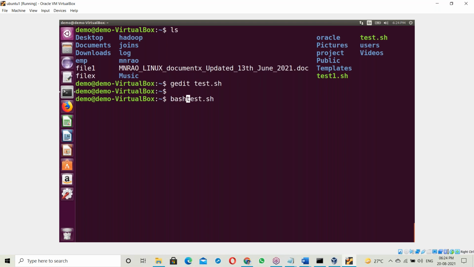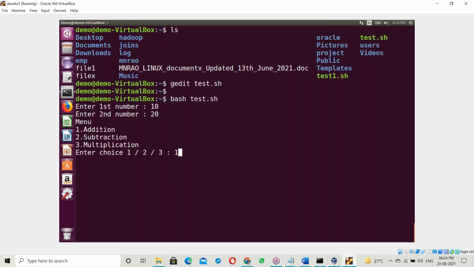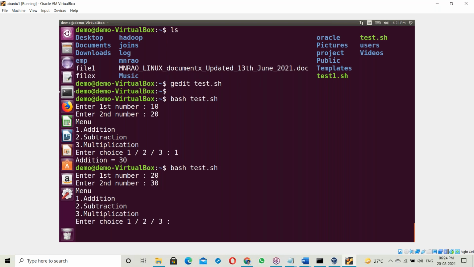Bash is an interpreter, the Linux interpreter. Okay. Here 10, 20, choice 1 for addition. See this, 30. I am executing directly. First number 20, second number 30. Suppose the third option, multiplication, it's 600, like this. The script executes directly, with no error seeking and no compilation here.